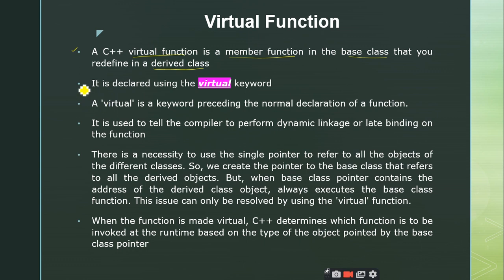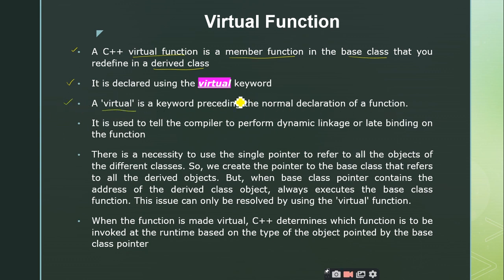So how do you declare a virtual function? It is a normal member function which you precede with the keyword virtual. By adding the simple keyword virtual before the function declaration, we make the function a virtual function, right? When you make a function virtual, you are expecting that you have to write other code for this same function in the derived class. So virtual is a keyword preceding the normal declaration of the function.